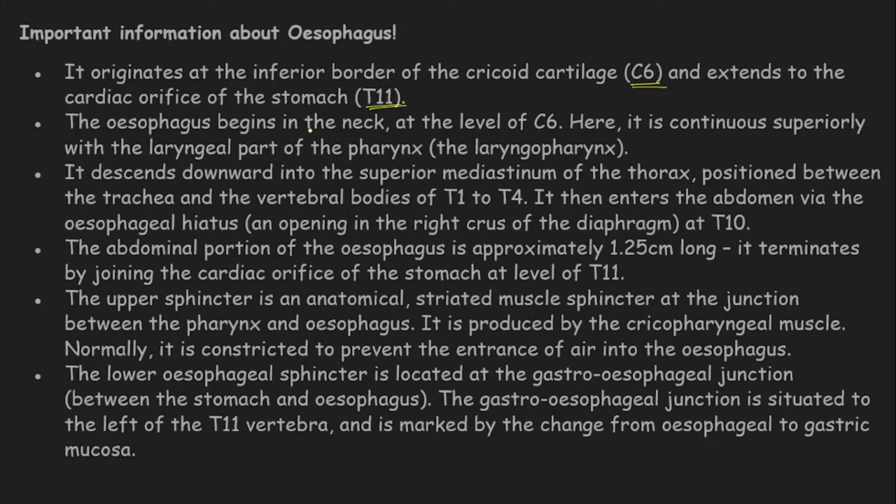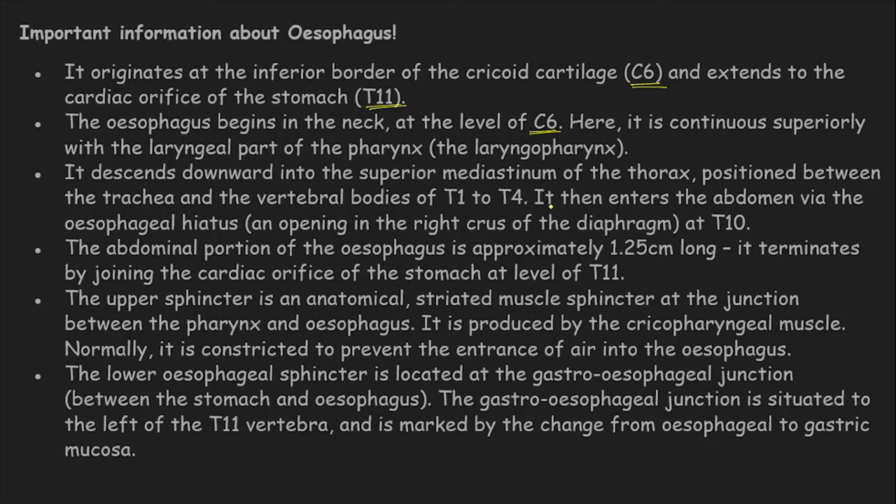The esophagus begins in the neck region, at the level of C6, as already mentioned. Here it continues superiorly with the laryngeal part of the pharynx, the laryngopharynx. It descends into the superior mediastinum of the thorax, positioned between the trachea and the vertebral bodies of T1 to T4. Throughout this region, its length is similar to that of the trachea.